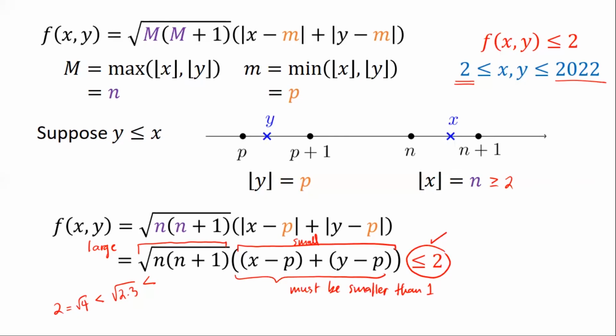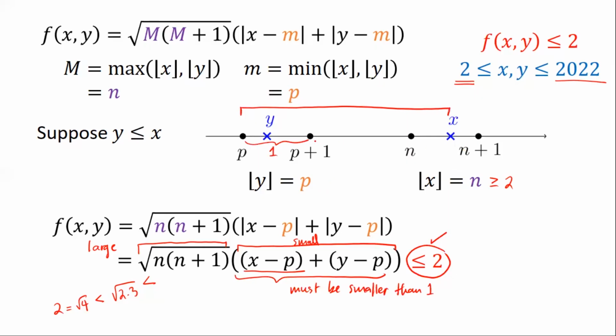So the product would therefore be strictly larger than 2. But it should be less than or equal to 2. Okay. Now, when I went back to look at the figure, observe that the first term here, x minus p, measures the distance between these 2 points, x minus p. And this is where I noticed that from p to p plus 1, that's already a distance of 1.